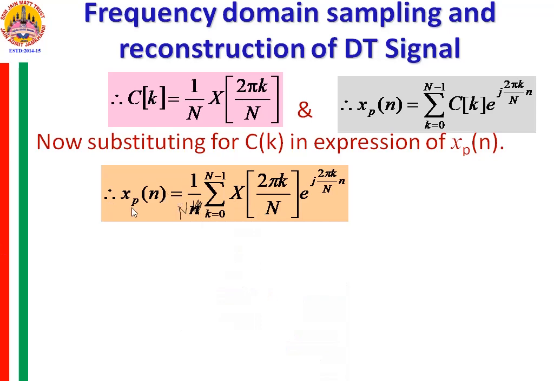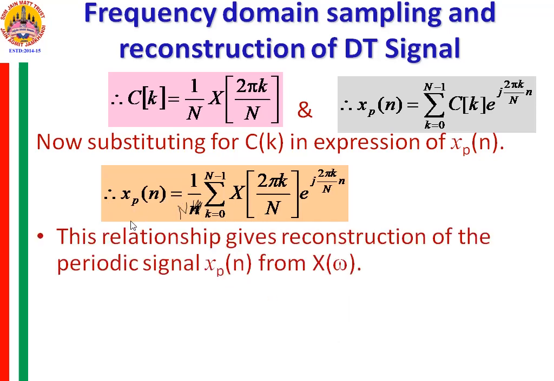So xp of n now becomes equal to 1 by N summation k from 0 to N minus 1 X of 2 pi k by N e raised to j 2 pi k by capital N into small n. This relationship gives the reconstruction of the periodic signal xp of n from X omega, which is sampled. If you sample X omega, then from that X omega, if you reconstruct the signal, its reconstruction is also periodic, that is xp of n.